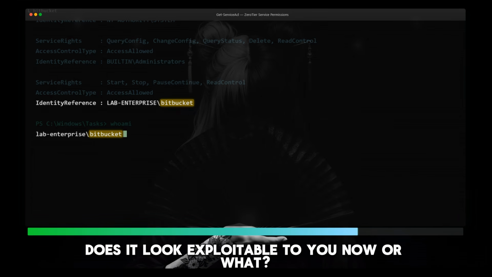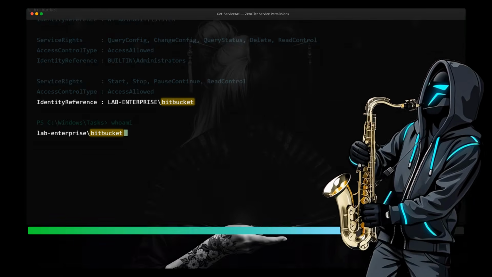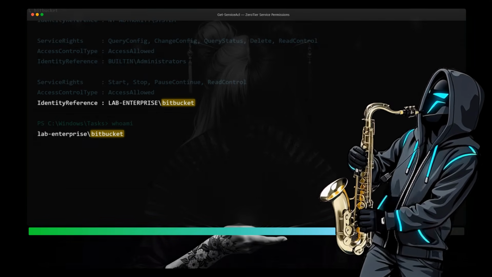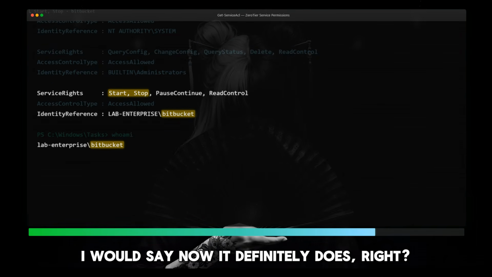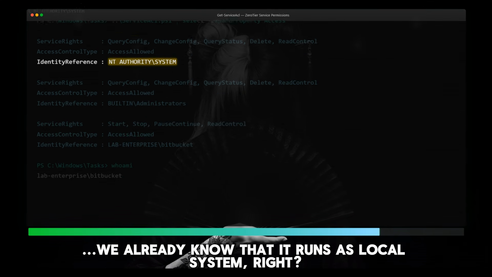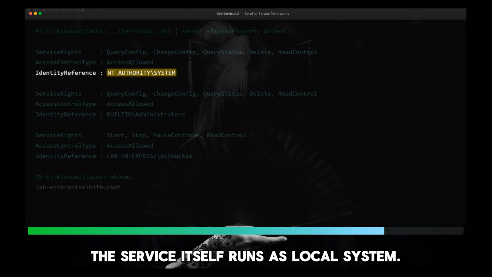So yeah, what about now? Does it look exploitable to you now or what? What do you think? I would say now it definitely does, right? We already know that it runs as local system, right? The service itself runs as local system.